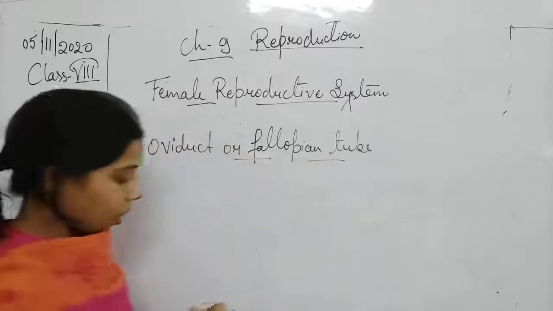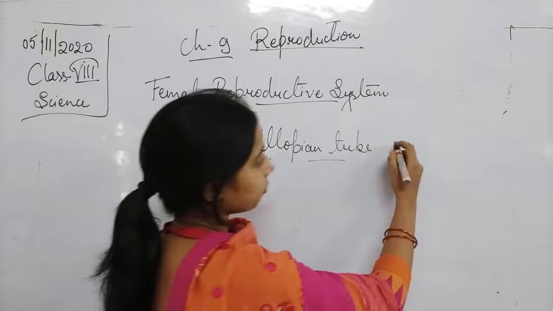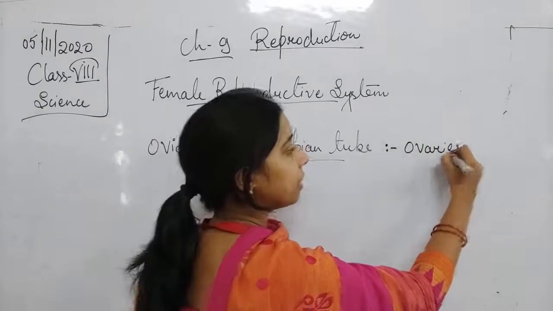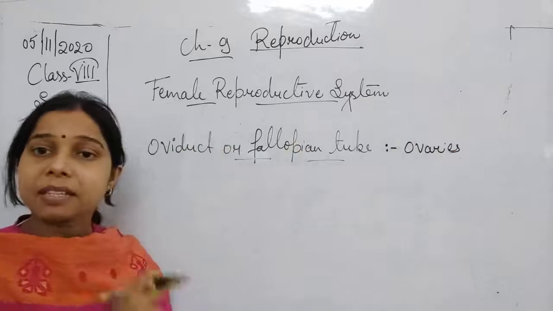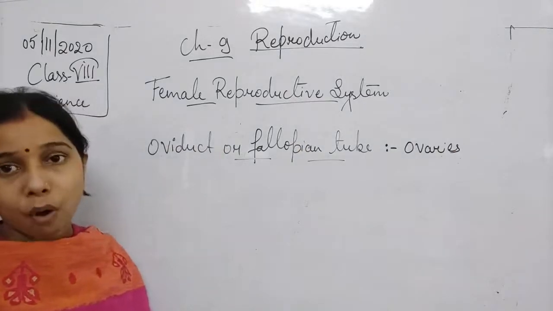Fallopian tube or oviduct. So you see, student, a pair of ovaries is there. These ovaries are connected to the uterus. Uterus is also known as the womb.